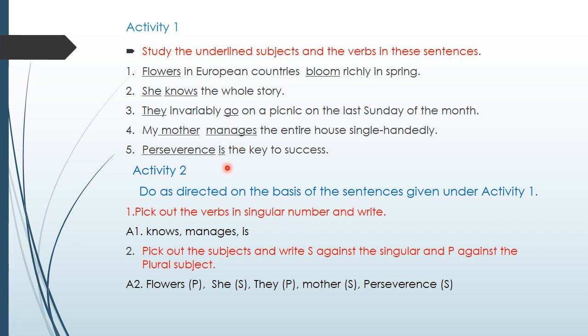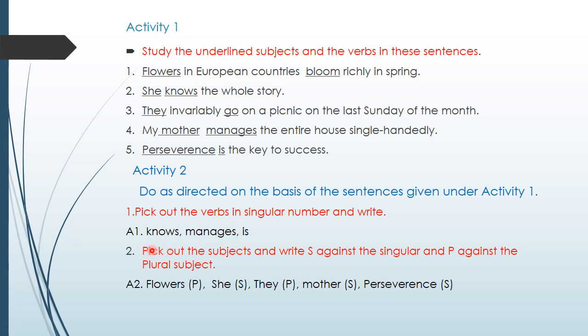And you know children how to find the singular verb? In singular verb we can see S or ES. See children, here first verb is bloom. It does not have S or ES, so it is not a singular number. Okay. So it does not come in the answer. Knows. It is singular verb, so we are writing here knows. Go. It is plural verb. Does not have S. So we are not writing. And here manages. Manages is singular verb, so we write it here. And is also is singular verb. So we are writing is. So the singular verbs from this activity we have 3. They are knows, manages and is.